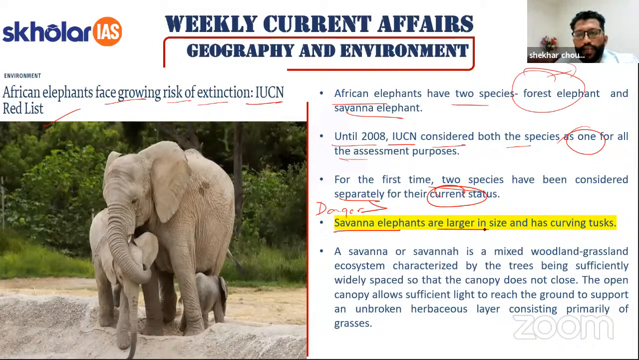So savanna elephants are larger in size and have curving tusks. So what are tusks? These are the kind of teeth they have. So what is a savanna? Savanna is an area in the African region, and it is basically the region which has grasslands and very few trees in it, right? So more of an area which has a lot of grass. So over there you will see a lot of big necked animals. Fine. Okay.